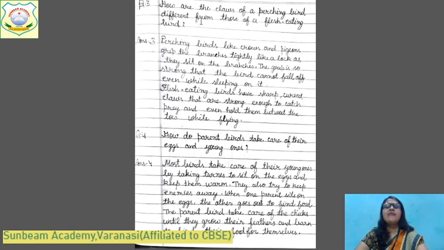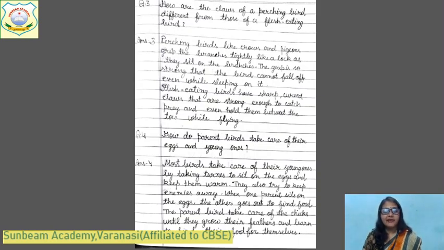Question number 3. How are the claws of a perching bird different from those of a flesh-eating bird? Perching birds, like crows and pigeons, grip the branches tightly like a lock. As they sit on the branches, their grip is so strong that the bird cannot fall off. वो bird नहीं गिर पाती, even sleeping on it. वो उसको पकड़ के सो भी जाते हैं, लटक भी जाते हैं, but they cannot fall because the structure of the bird's claws is like that.